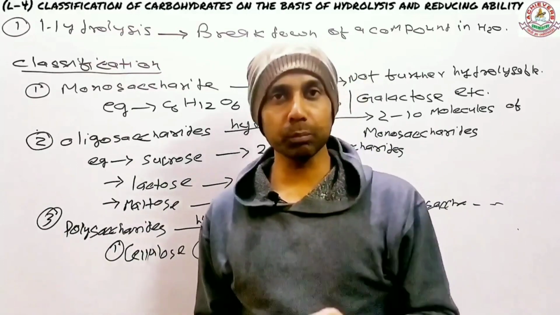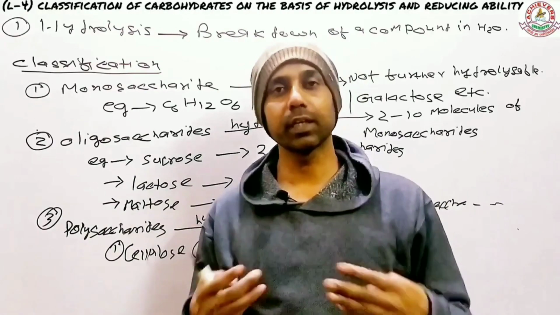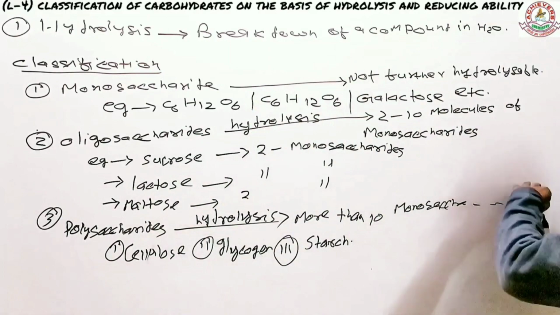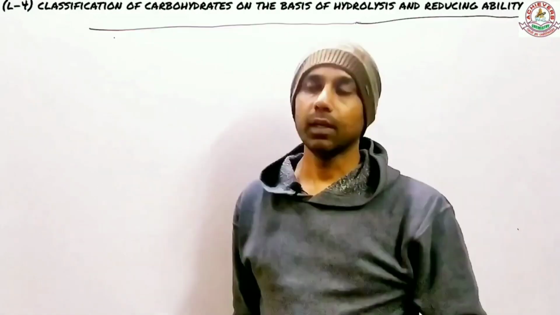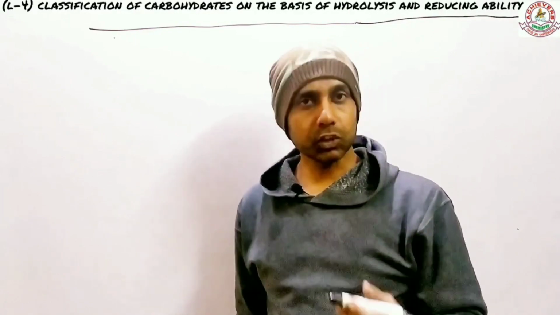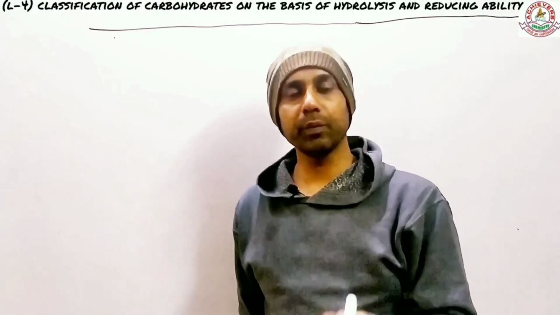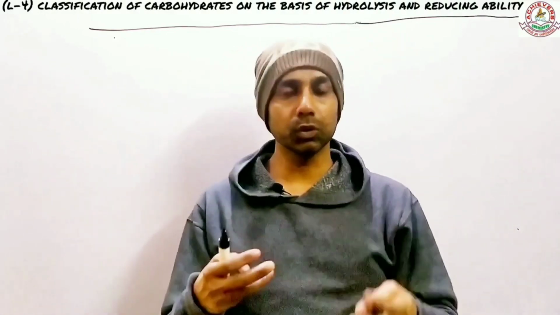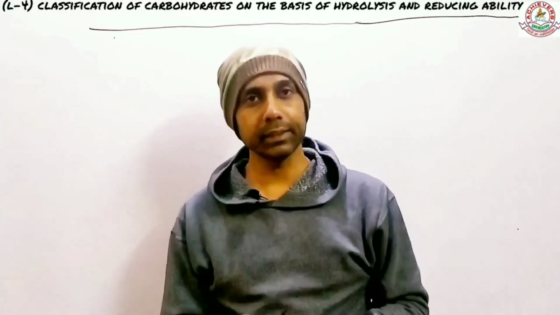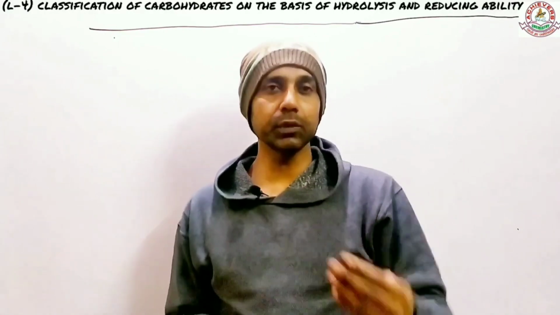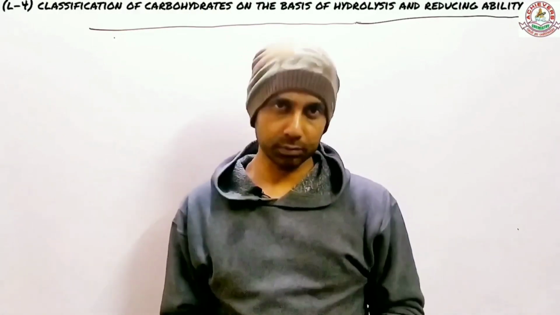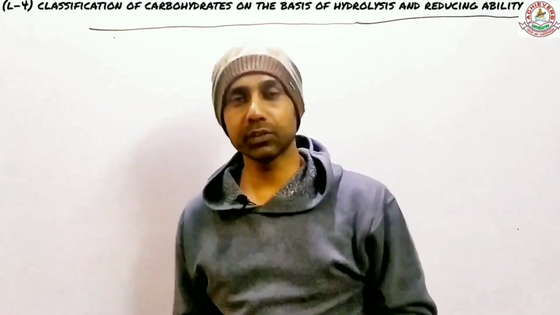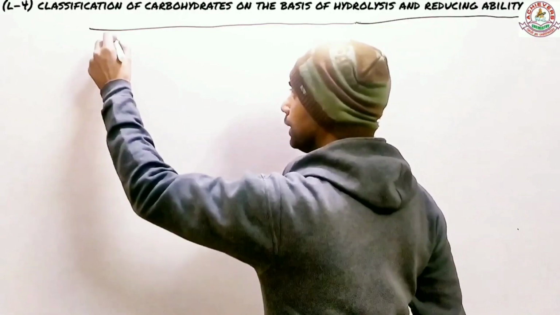Now I have one more method to classify them, which is based on the reduction process. I will have to take some space out here, so I would suggest taking a screenshot so that I can erase this. The next method to classify carbohydrates is to find out how they behave when they react with Tollens' reagent. When a carbohydrate reacts with Tollens' reagent or any mild oxidizing agent, and if it's able to reduce it, it's called a reducing sugar. Those which cannot reduce Tollens' reagent or other similar substances are called non-reducing sugars.